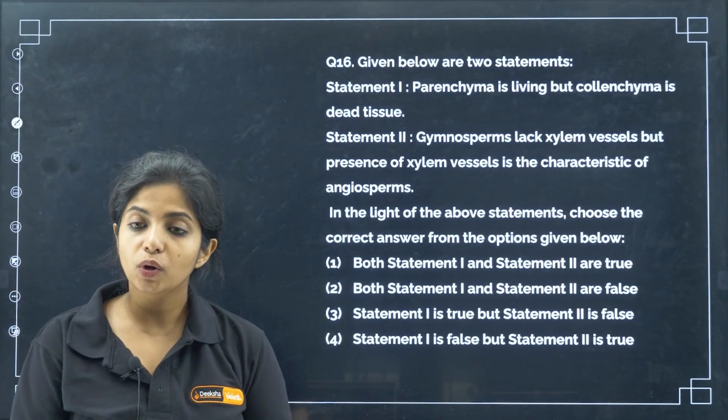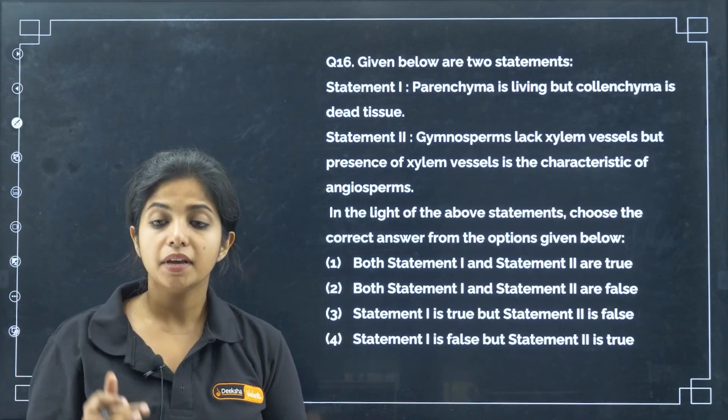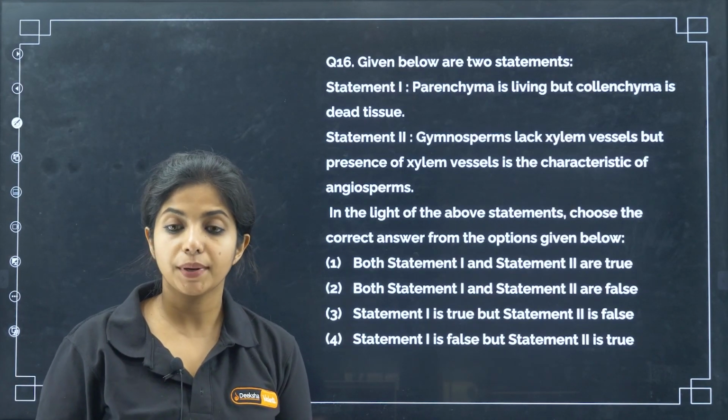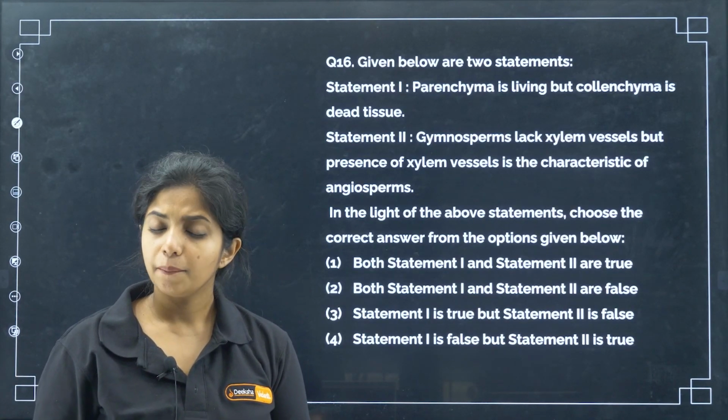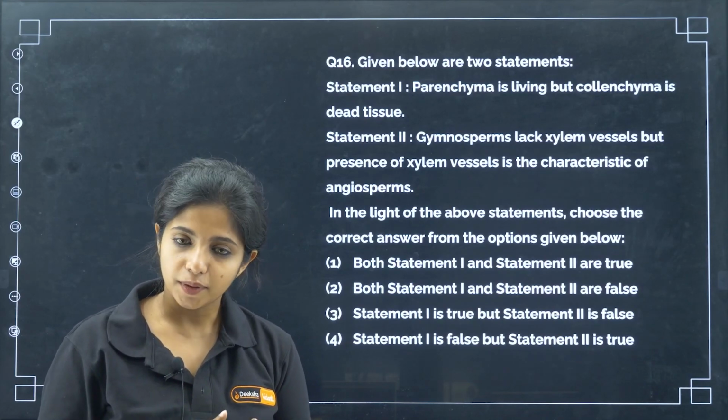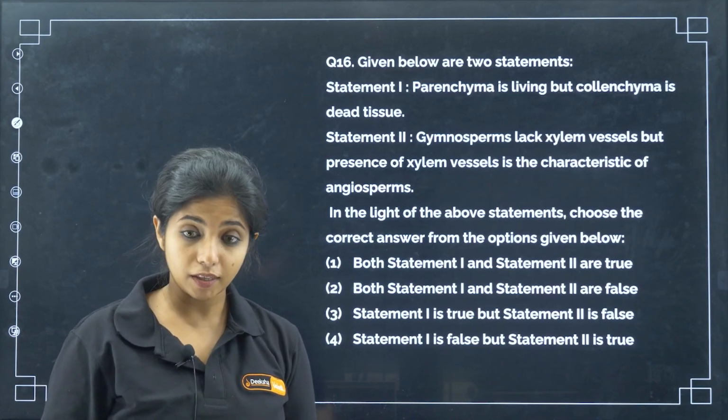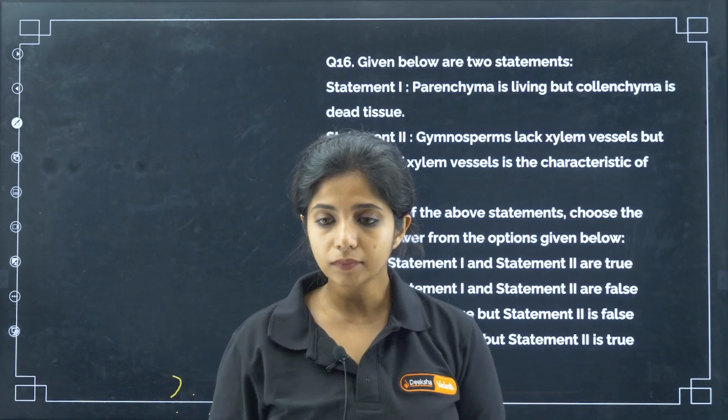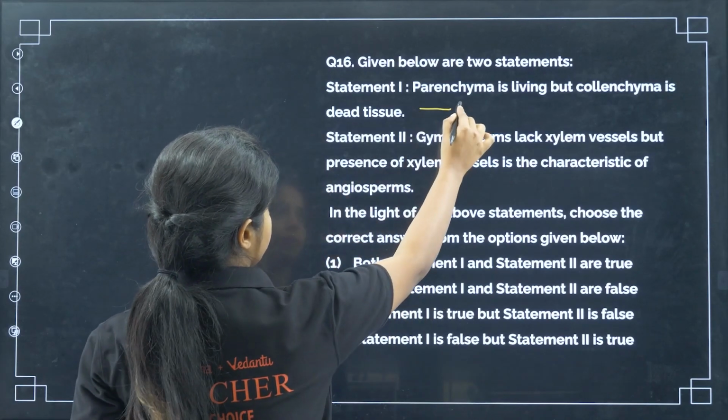Now, given below are 2 statements. Statement 1: Parenchyma is living, but collenchyma is dead tissue. Wrong. Why? Parenchyma is living, collenchyma is also living. If you were talking about sclerenchyma, things could have been different. So, this is wrong.